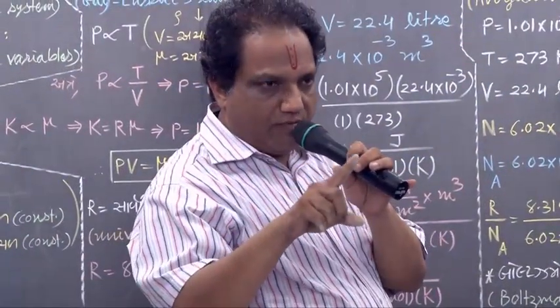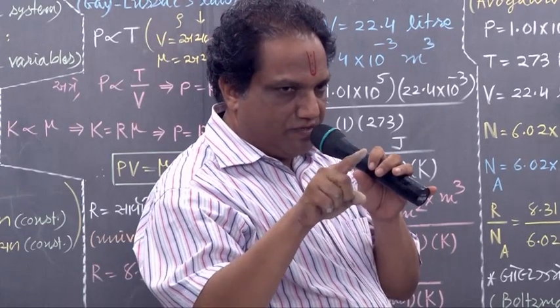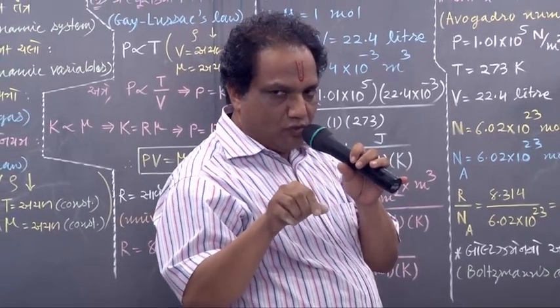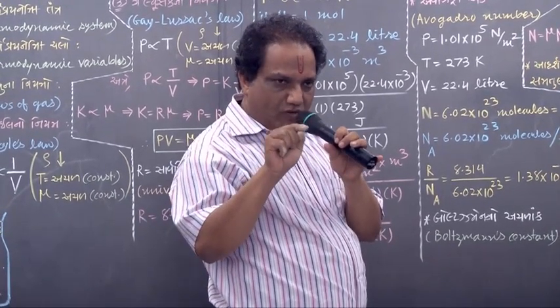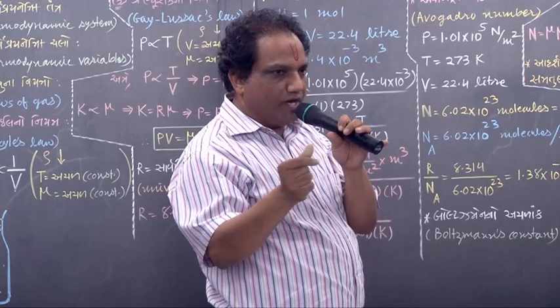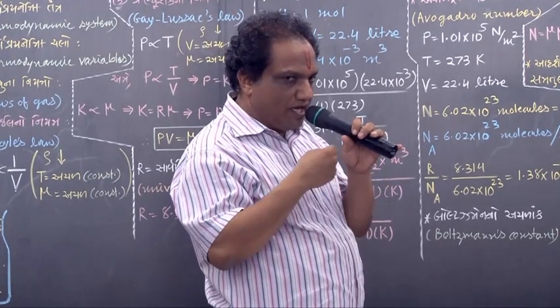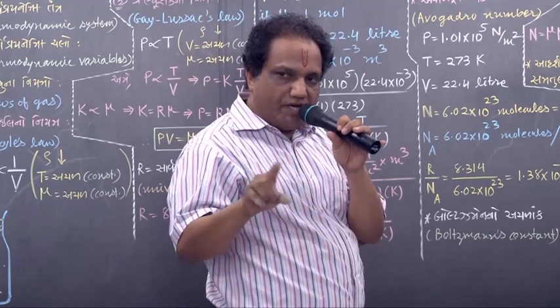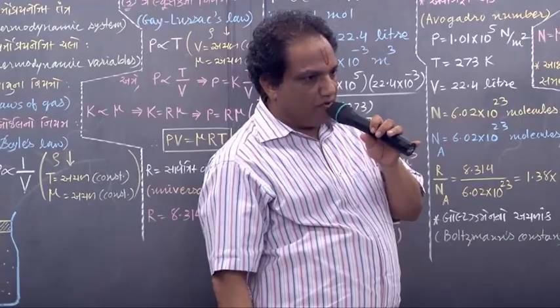Have you made the correction, everybody? Yes, sir. M1 upon M2 equals P1 upon P2. What is P1? 10 raised to 7. What is P2? 3 into 10 raised to 6. And from that you will get the value of M1, you can put 15 kilogram. M2 will get how much? 4.5. And mass of oxygen that has already escaped from the cylinder is M1 minus M2. 15 minus 4.5 will give you 10.5 kilogram.